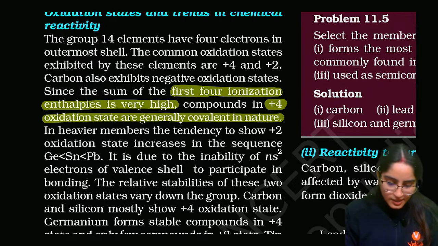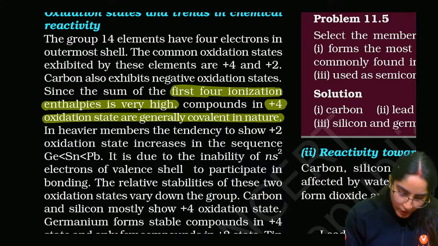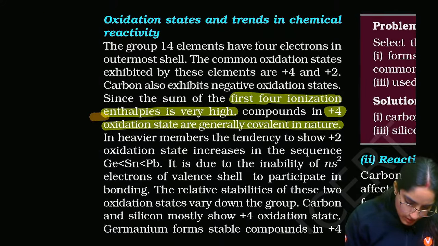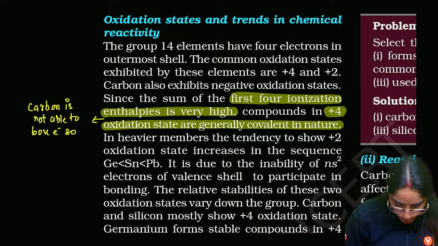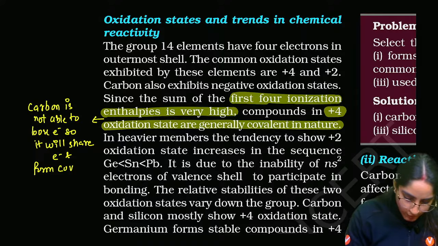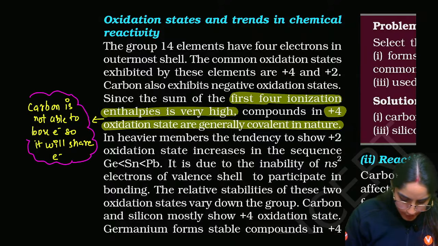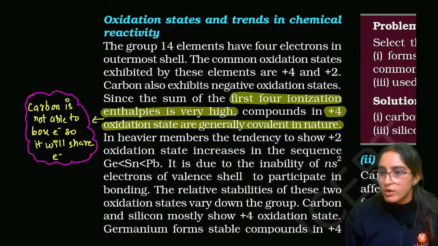That means carbon is not able to lose electrons, so it will share electrons and form covalent bonds. Okay, I think that much you can write. So it will share the electrons because it cannot lose them, right?